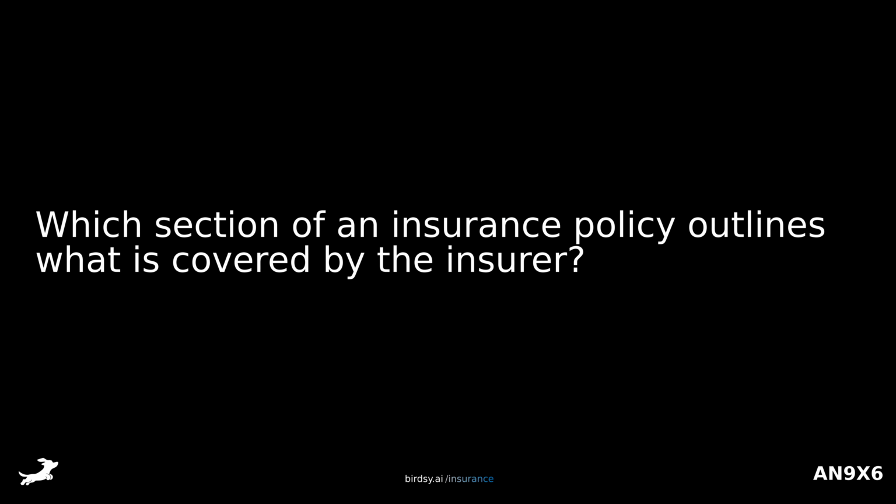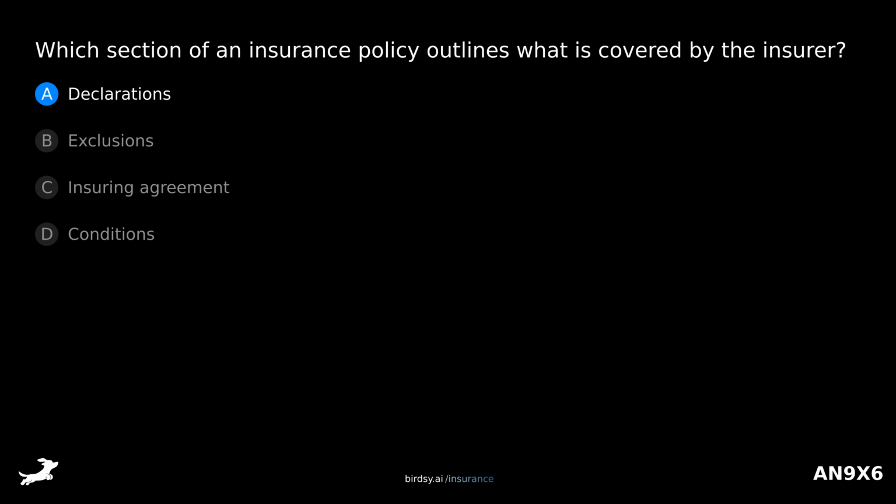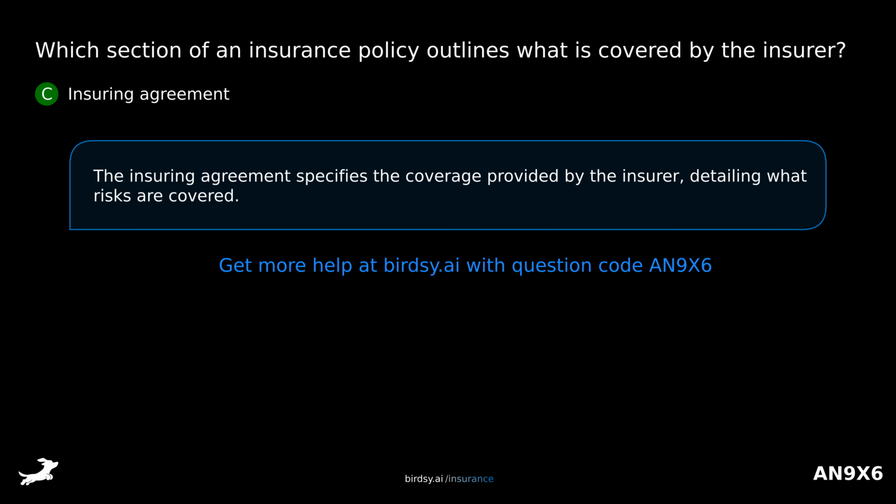Which section of an insurance policy outlines what is covered by the insurer? Is it A, declarations, B, exclusions, C, insuring agreement, or D, conditions? The answer is C, insuring agreement. The insuring agreement specifies the coverage provided by the insurer, detailing what risks are covered.